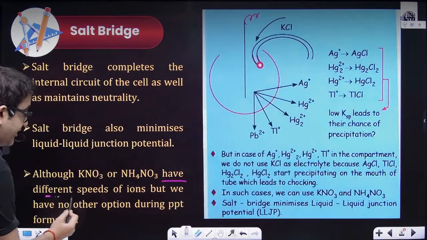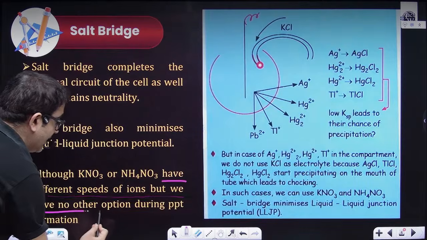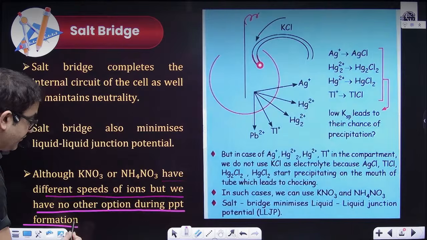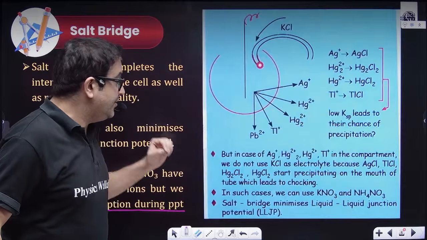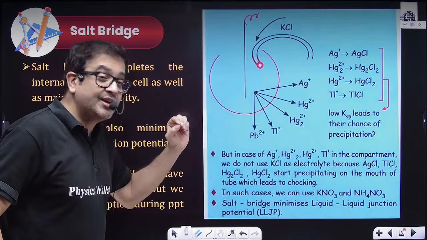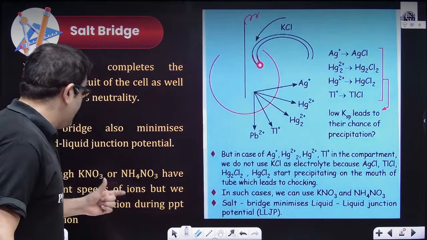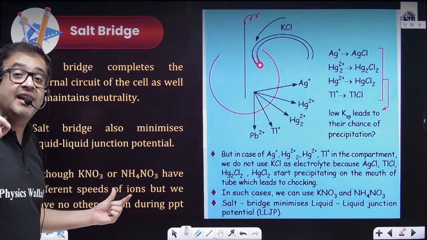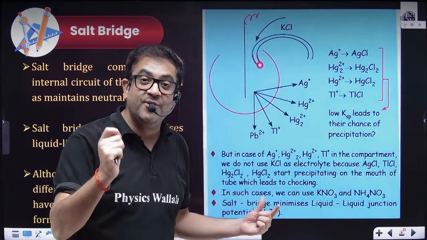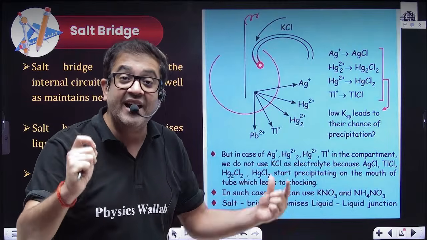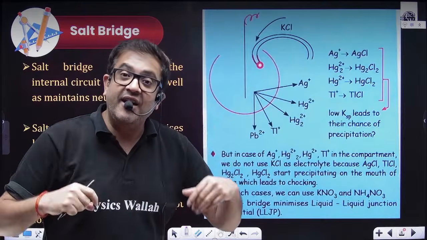Because they have different speed of ions, but we have no other options because of the PPT formation. Let's say you have used chloride ion instead of potassium nitrate. Let's say you have used KCl, because in KCl, the transport numbers of potassium ion and chloride ion are exactly the same. But why do we not use it?